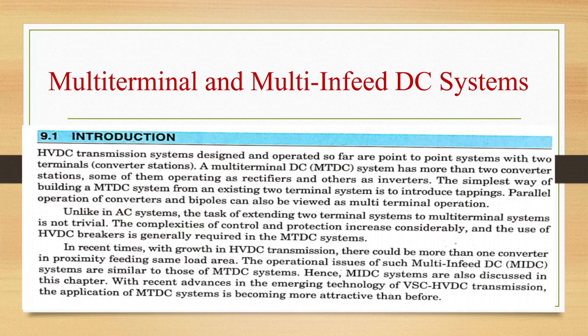The operational issues of such multi-infeed DC, that is MIDC systems, are similar to those of MTDC systems. Hence, MIDC systems are also discussed in this unit. With recent advances in the emerging technology of VSC HVDC transmission, application of MTDC systems is becoming more attractive than before.